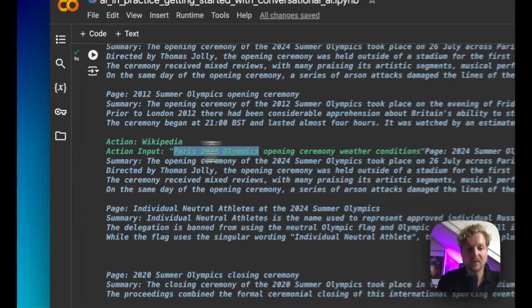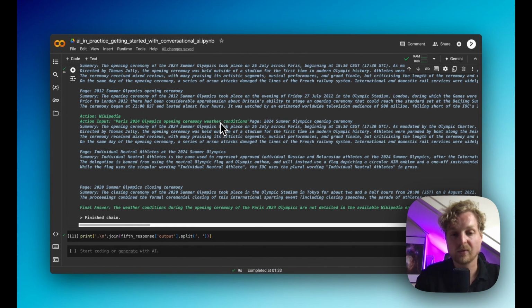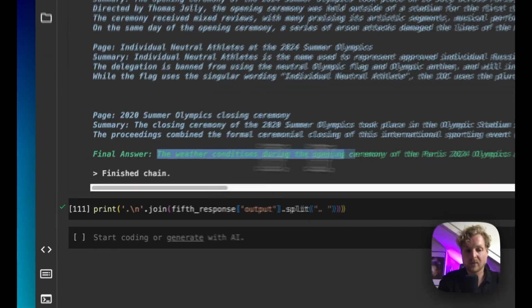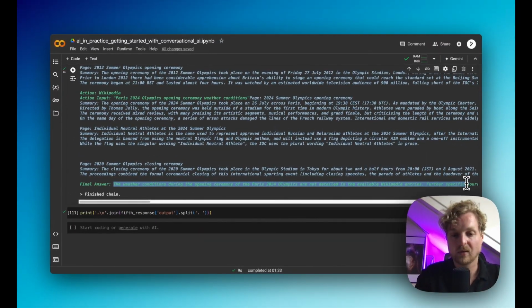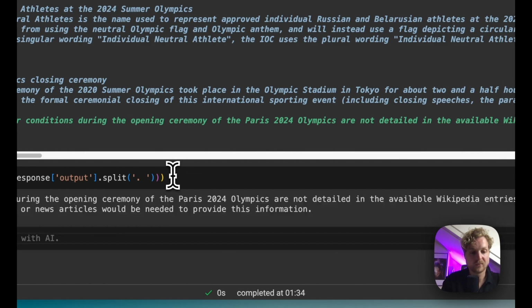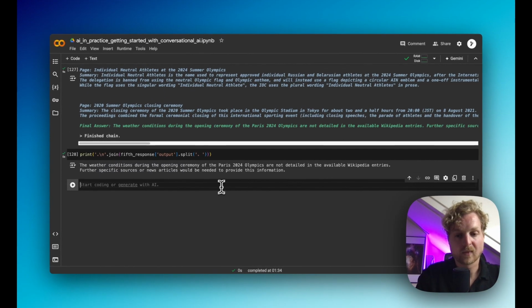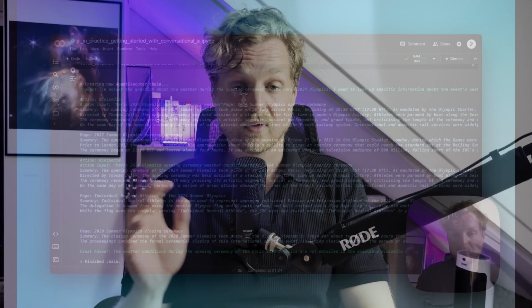It also tried to run the same tool again with a different formulation to see if it could get better results based on the output from the first query tool run. And apparently in the summary that it's retrieved, there were no detailed weather conditions for the opening ceremony. So let's see what it answered. So apparently this information was not available. So there you have it.